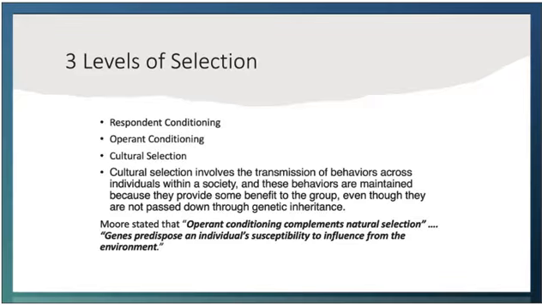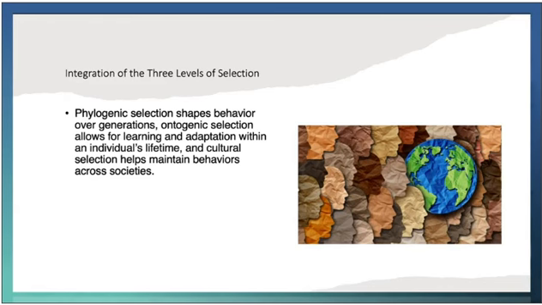Cultural practices such as rituals, traditions, language, and social norms are selected and maintained when they contribute to the survival or even just the cohesion of a group. So these three levels of selection are interrelated and together provide a comprehensive understanding of behavior. Phylogenetic behaviors form the biological foundation. Ontogenetic behaviors allow for individual learning and adaptation, and cultural behaviors help maintain social cohesion and traditions across generations.